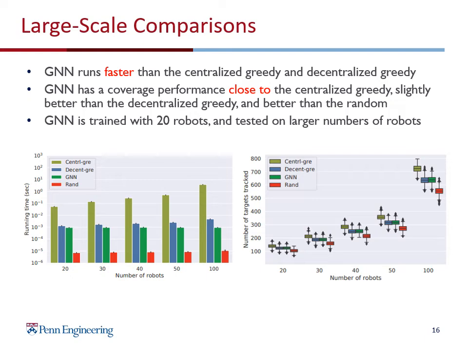We trained the GNN with 20 robots and tested it on the same and larger number of robots. We can see that GNN maintains its fast running time and near expert coverage performance. This shows that GNN can be well generalized to large scale settings. In comparison to decentralized greedy, GNN has a slight advantage in coverage, and as the number of robots increases, GNN scales better than decentralized greedy, making it a better decentralized alternative than the classical algorithm.